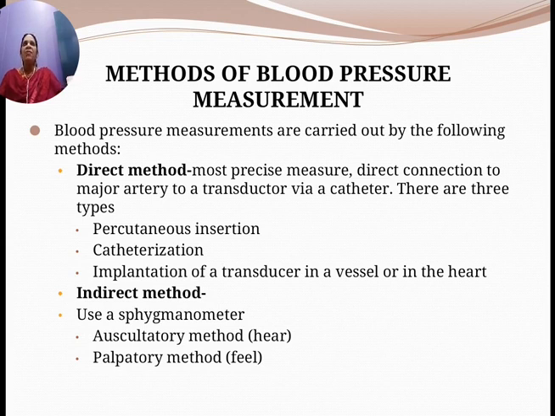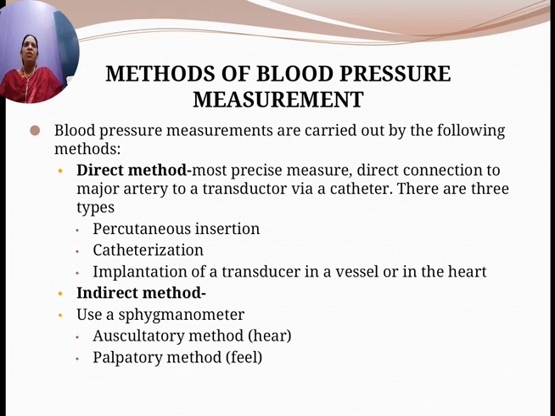Then in the intravascular method, the sensor is placed into the tip of the catheter that is placed in the vascular system. Whereas the indirect method is a non-invasive method. So we use a sphygmomanometer.